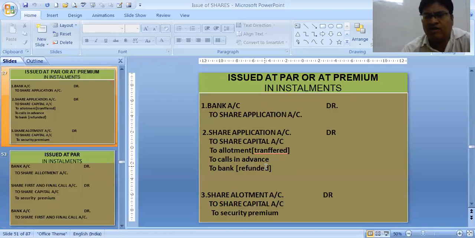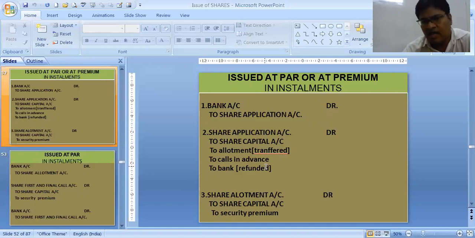Now we will be doing the journal entries. First journal entry, when company receives the application money, it is bank to share application, then share application to share capital. If excess money is received, then to allotment, that is excess money is transferred to calls to allotment. If excess money is still there, then to calls in advance, that means to first call. And still if excess money is there, then to bank.